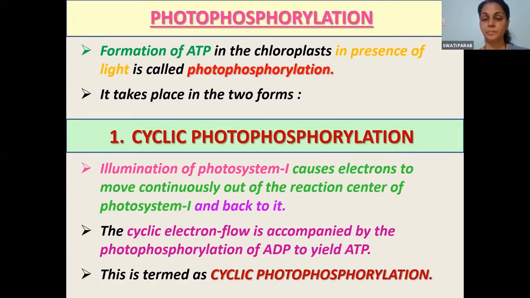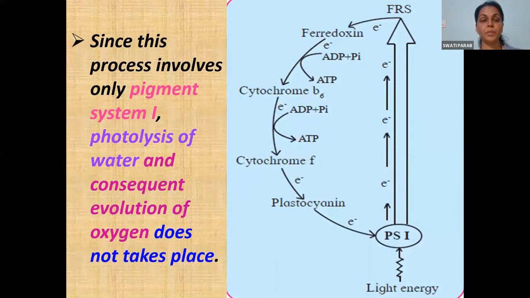Now see, since this process involves only one pigment system, here you will not find photolysis of water, and so there won't be evolution of oxygen gas. This we studied yesterday, isn't it? The difference is that in cyclic photophosphorylation, as only one photosystem is involved, there will be no photolysis of water, or subsequently oxygen gas will not be evolved.